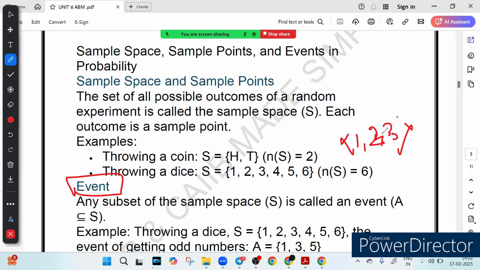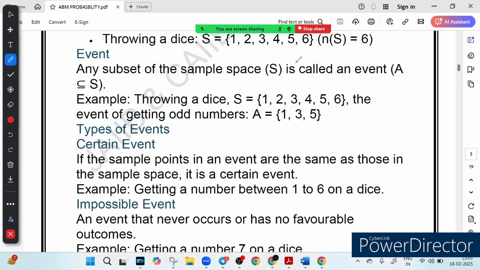So in simple words, sample space is all the possible results of an experiment, and an event is just a group of those results that we care about. So imagine you are rolling a dice. You know the possible outcomes. What are the possible outcomes when you are rolling a dice? Either you can get 1, 2, 3, 4, 5, 6, right? So these are the possible outcomes while rolling a dice. So that is your sample space, right? So this 1, 2, 3, 4, 5 and 6 are your sample space.